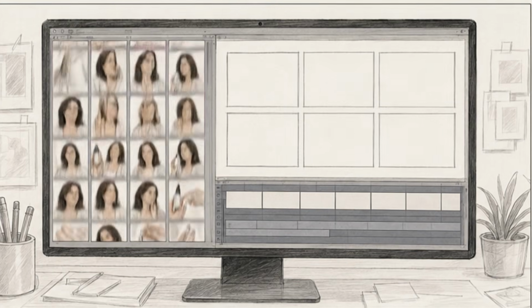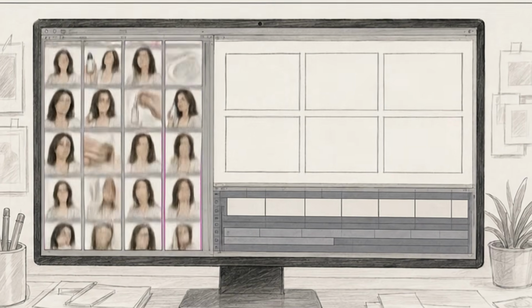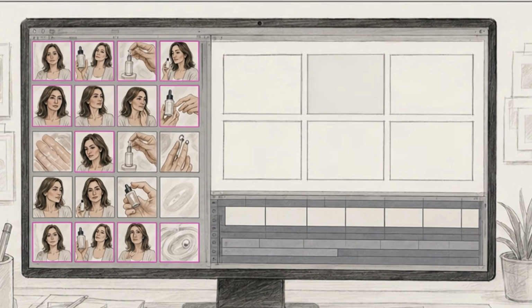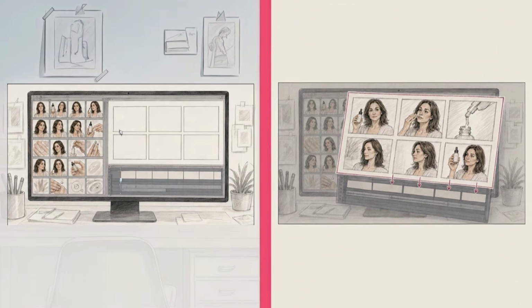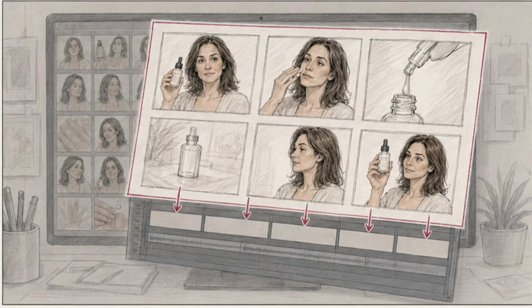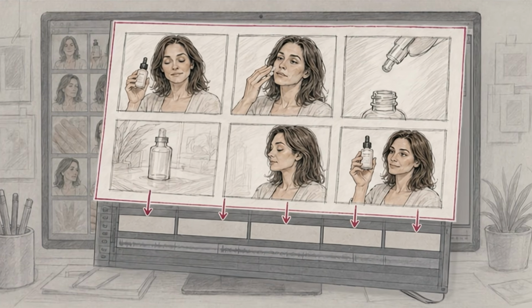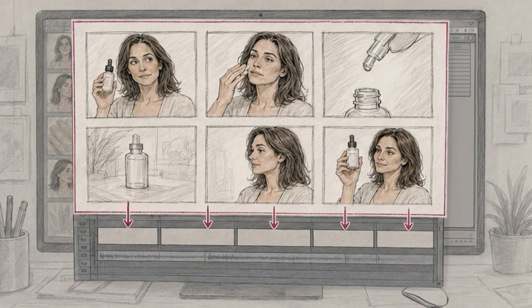The missing thing was not another prompt. It was a way to see the whole video before spending time and credits building it. A storyboard is the fastest way to see a video before it exists. Before I spend hours generating images, I can test the story, plan the workflow, understand how each shot leads into the next, and identify what is still missing.